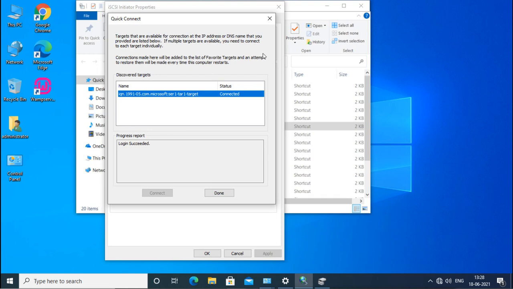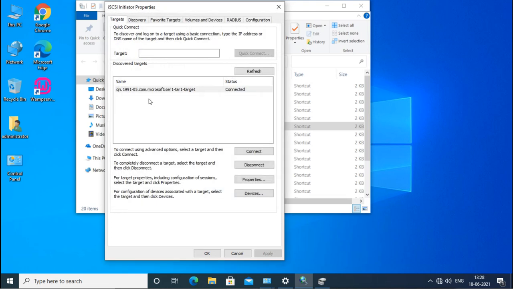Now when you click on quick connect, it searches on that server for the targets, and you can see that it is showing the target 1 which is on server 1. Now it is connected. It says the status is login succeeded. There was no authentication, so it is connected directly. When I say done, we can see that it is connected, and we can also see on the server that it is connected.